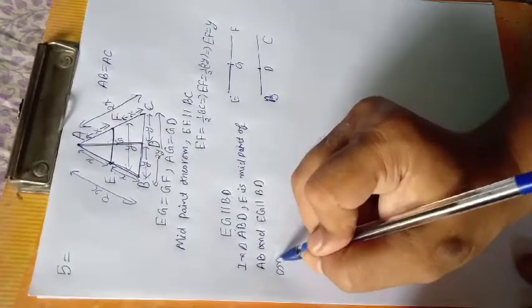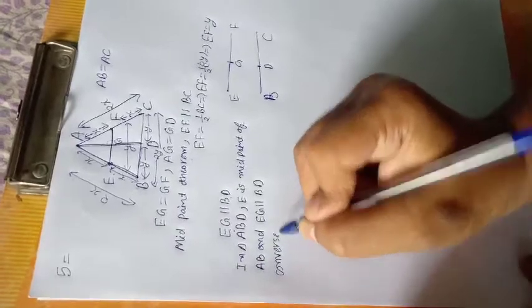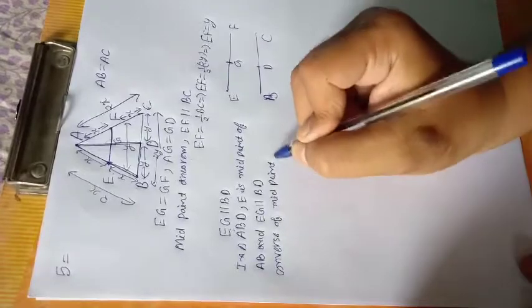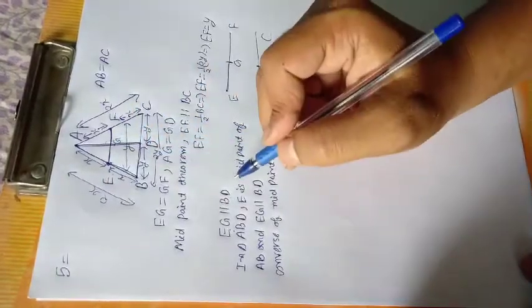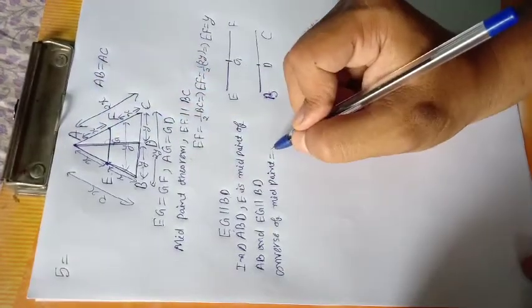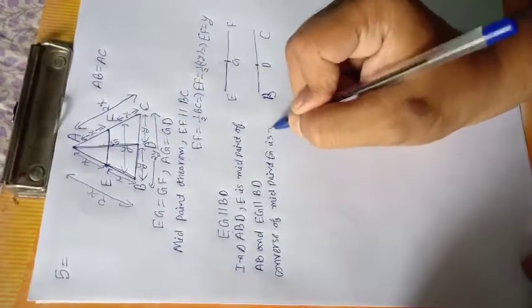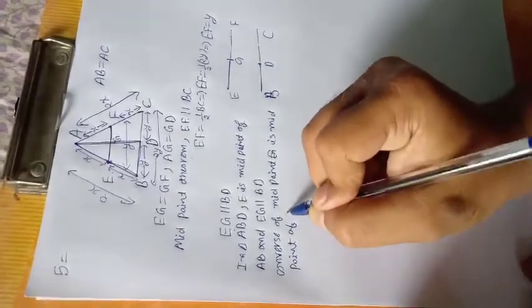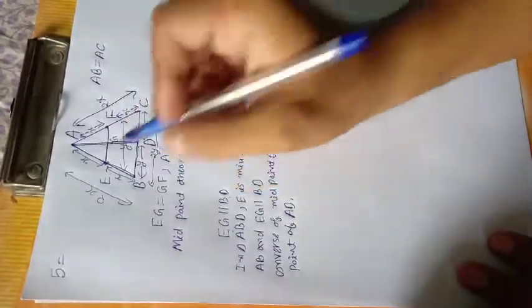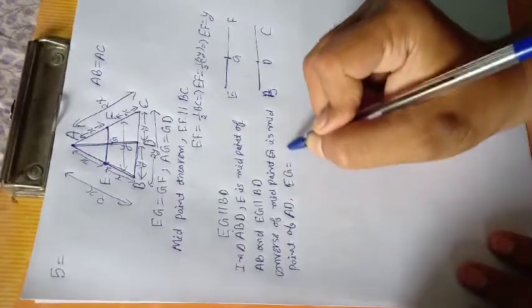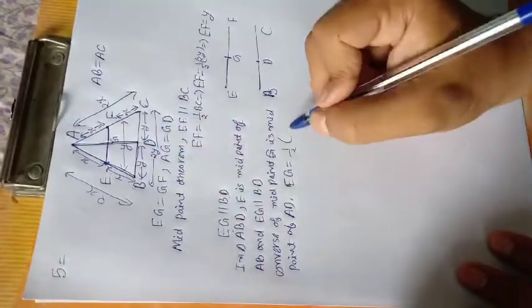Then by the converse of the midpoint theorem, G is the midpoint of AD. G is a midpoint of AD and EG equals half of BD.